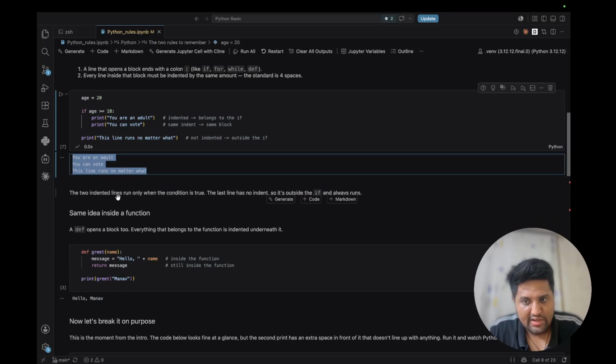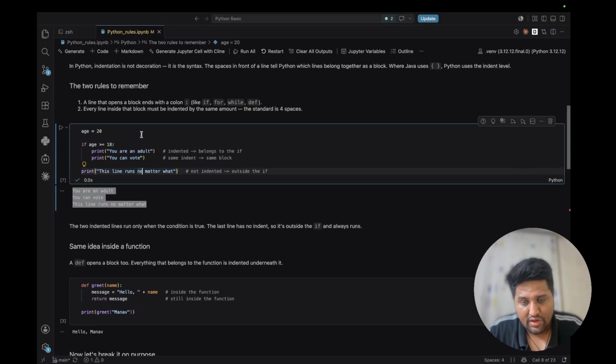These two indented lines run only when the condition is true. The last line has no indentation, so it's outside the if and always runs. One point I forgot to tell you: this print is outside the if block, so we are not applying indentation here. Whether the if condition is false or true, this line will be executed.